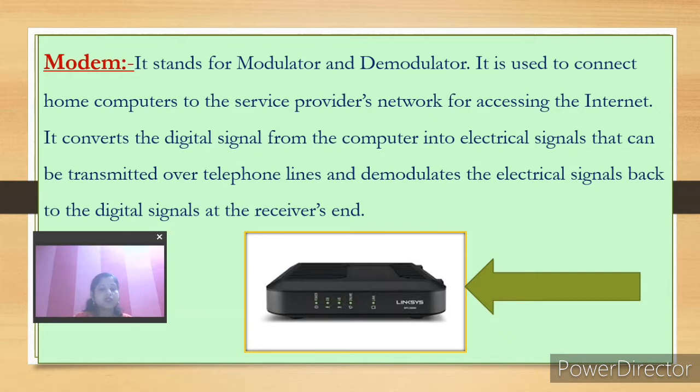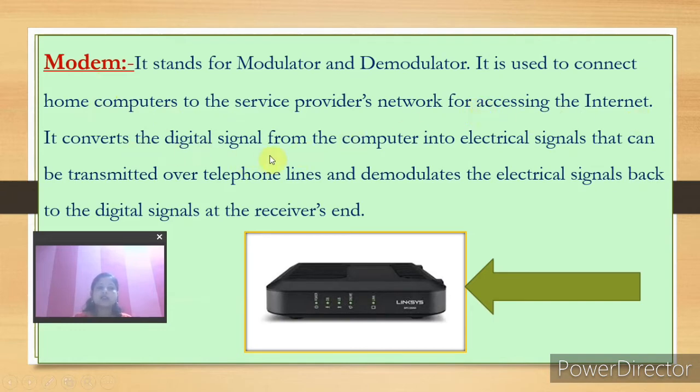It converts digital signals to analog signals, and again analog signals to digital signals. Conversion of digital signals to analog signals is known as modulation, and again analog to digital is known as demodulation. This is the work of your modem, used to connect home computers to the service provider's network for accessing the internet.